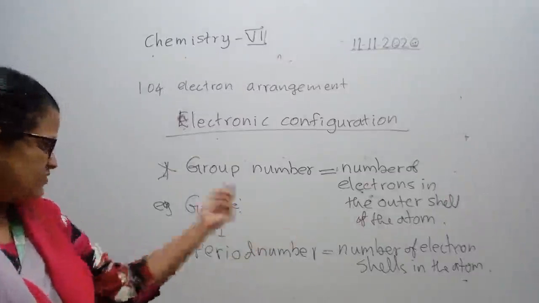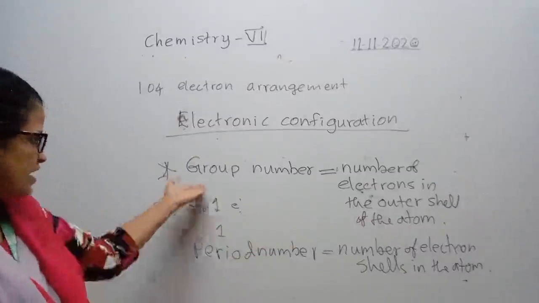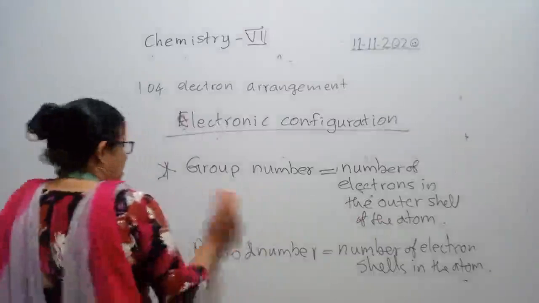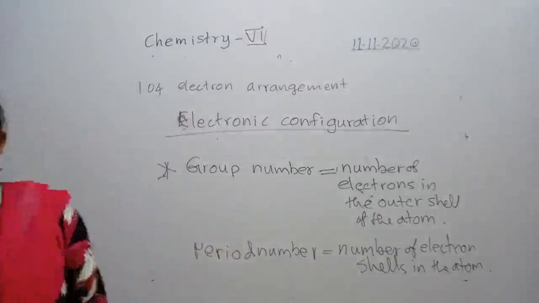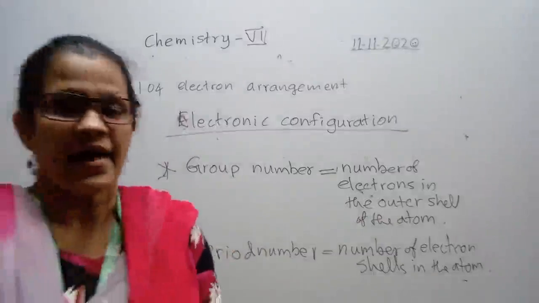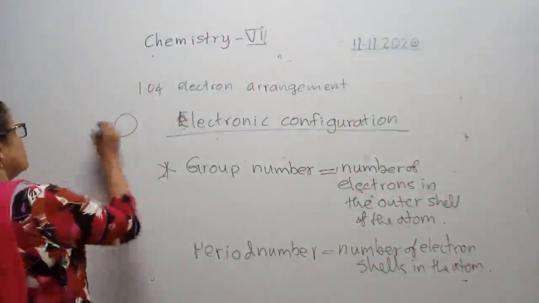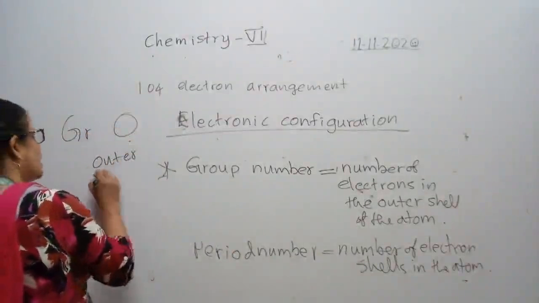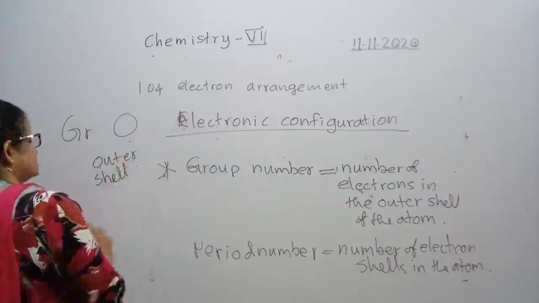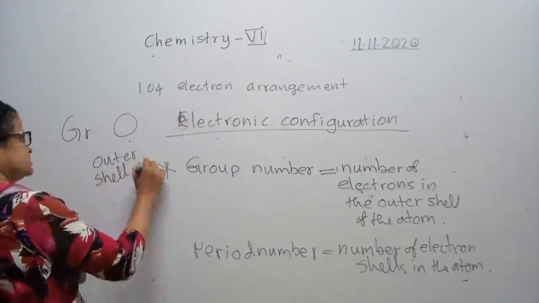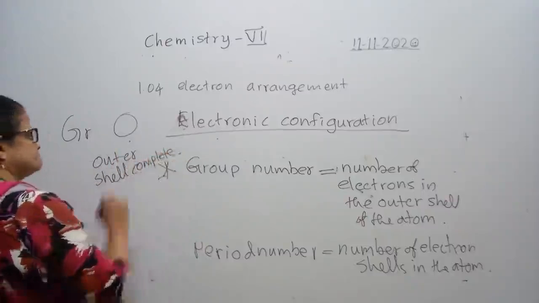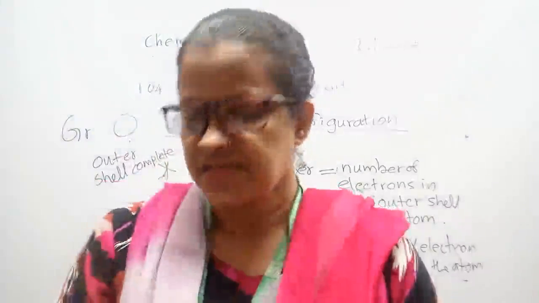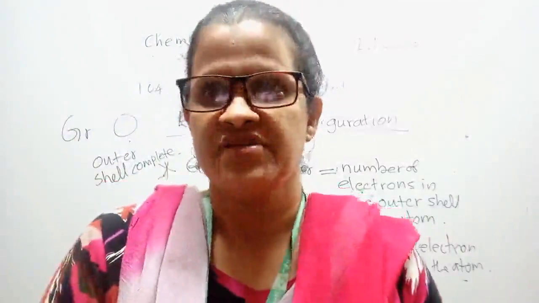Period number is equal to the number of electron shells in the atom, and group number equals the number of electrons in the outer shell of the atom. So using these two theories, they have put the elements into groups. And group 0 means outer shell complete, so they are not reacting. Alright, in the next class, we will discuss the question answers of this chapter.